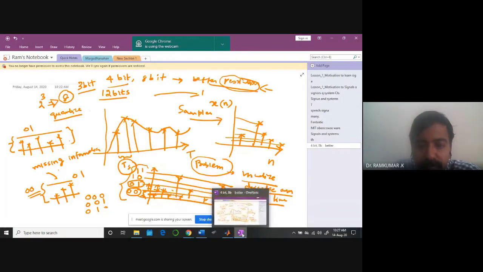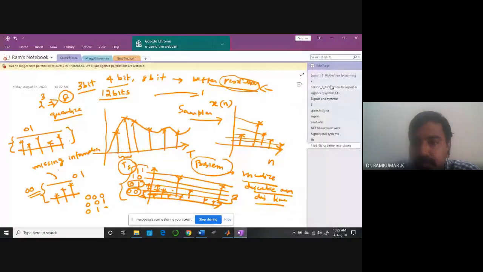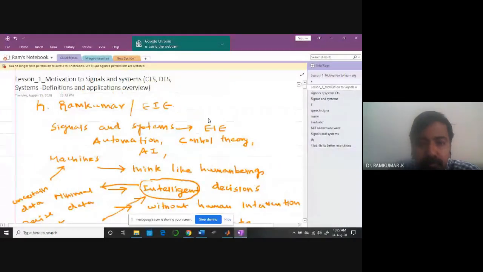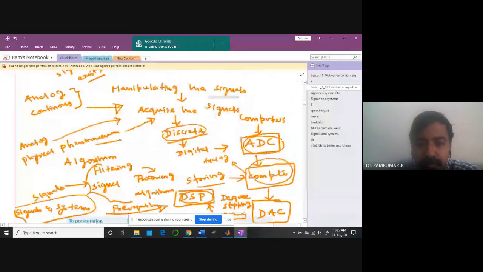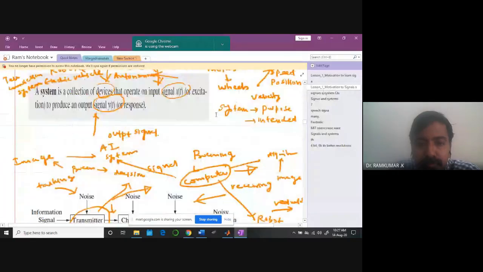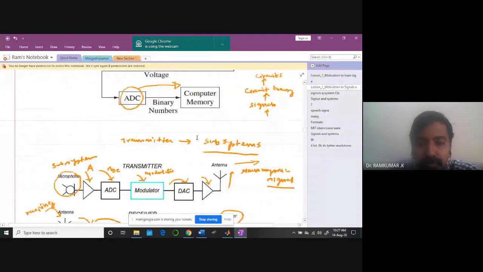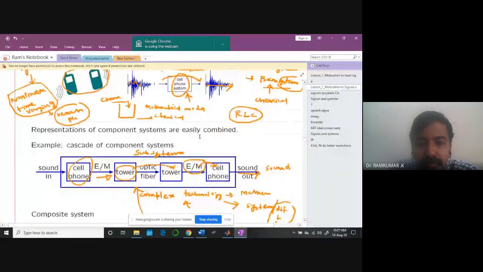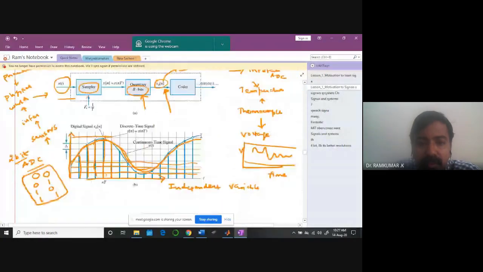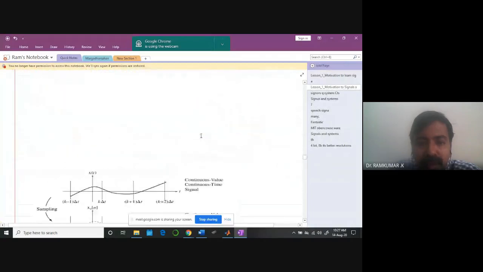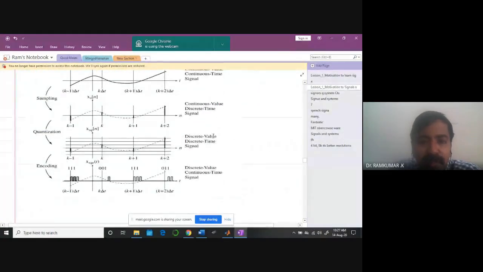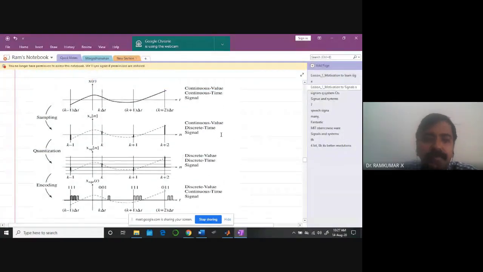Now look at this. So far we have learned this, up to this. Now look at this diagram. You can easily visualize it. Please take a look at this diagram for a minute.